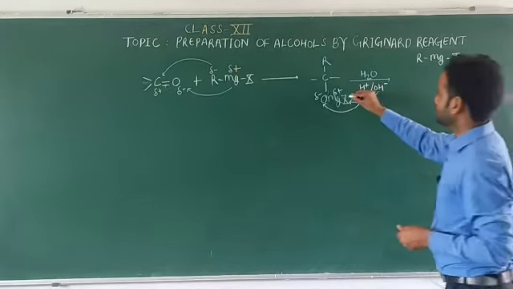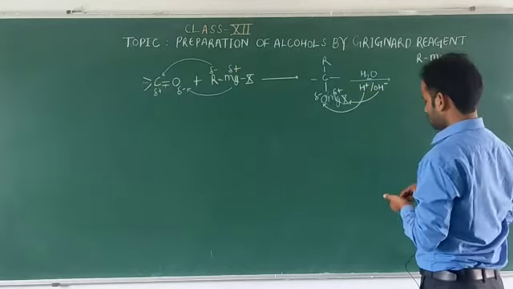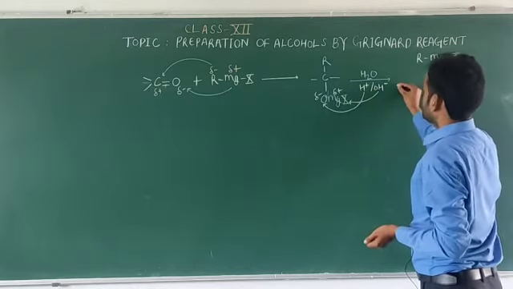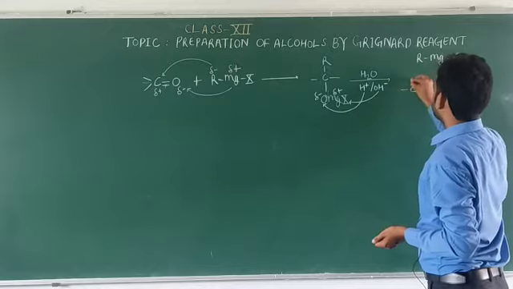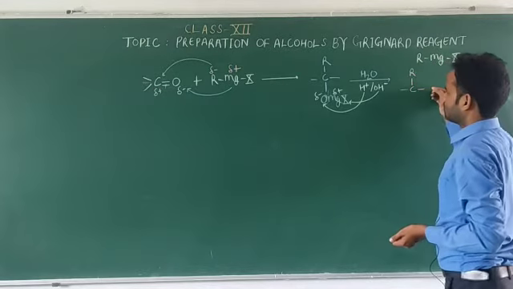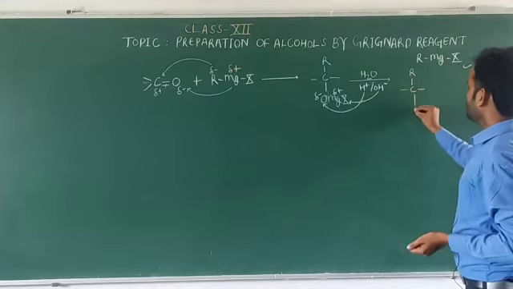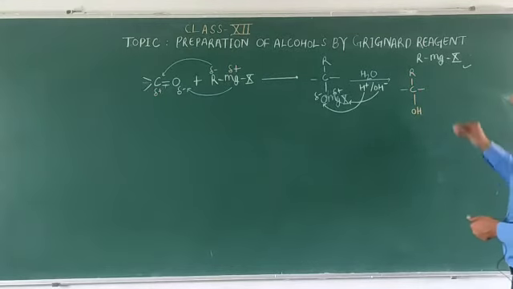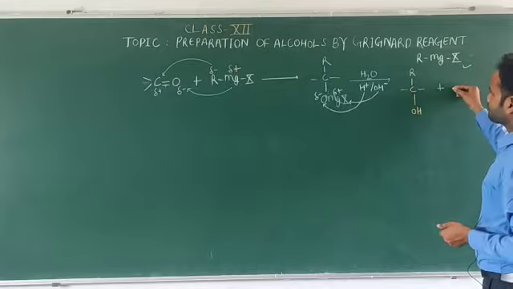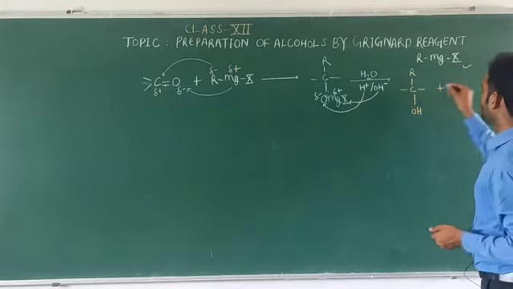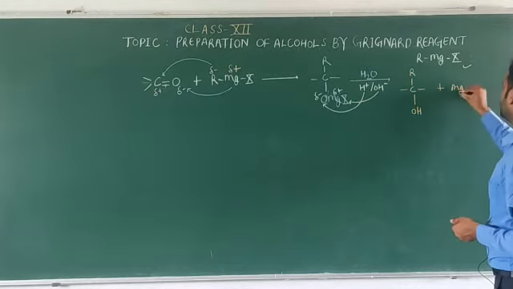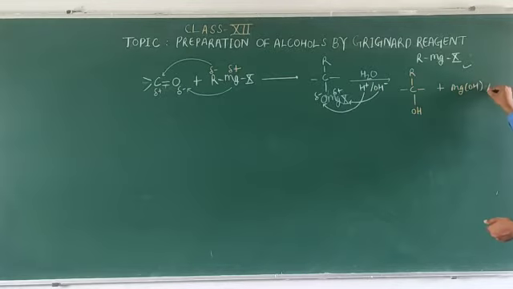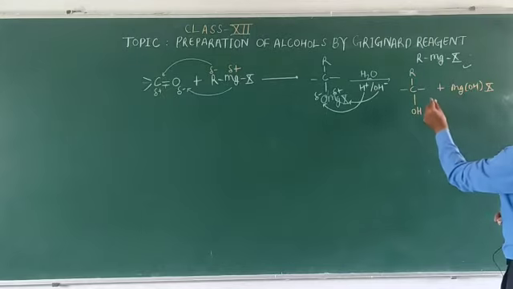So the product will be C with R, and O along with hydrogen, so OH here, and the other product will be MgOHX.